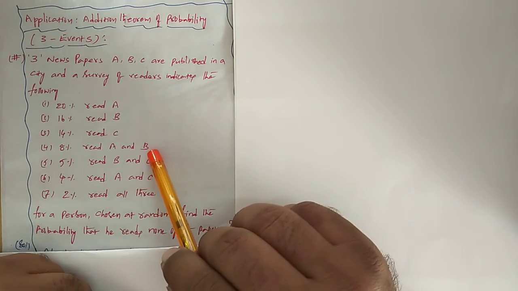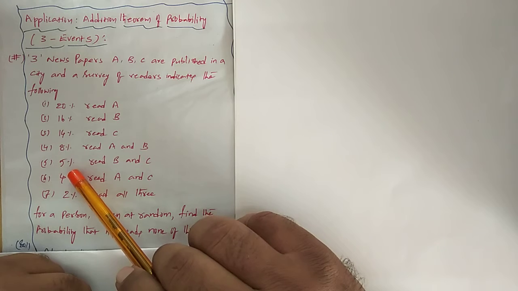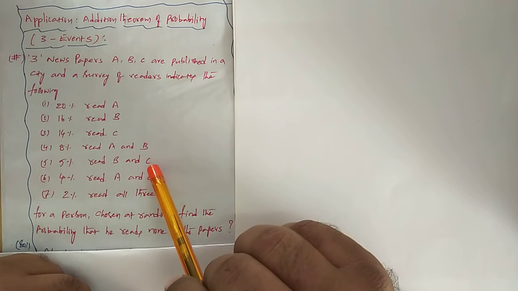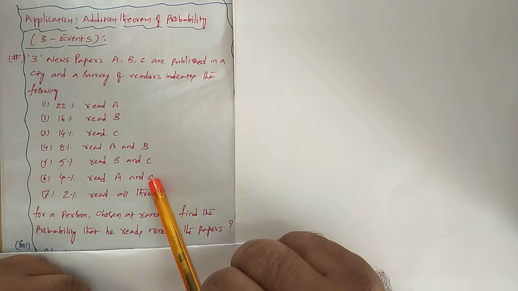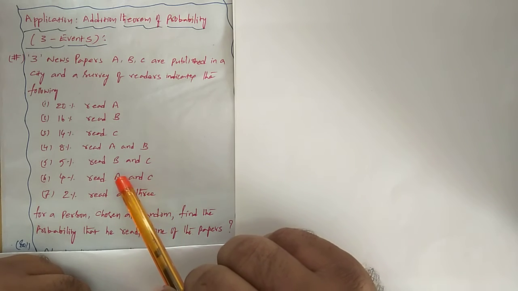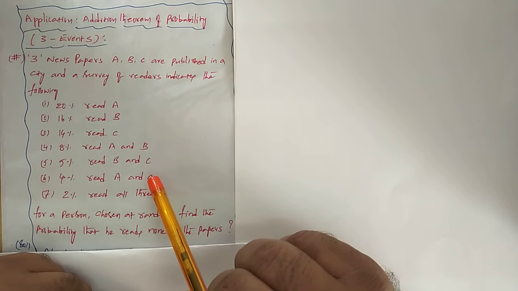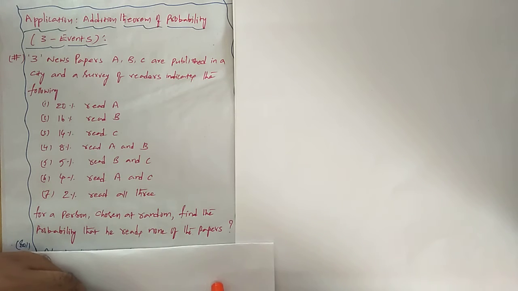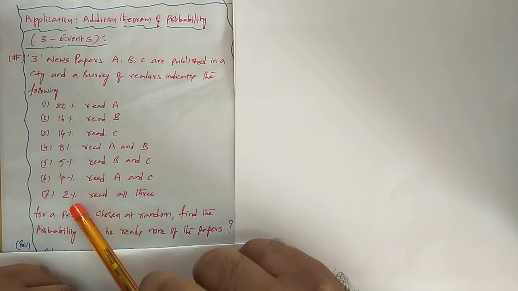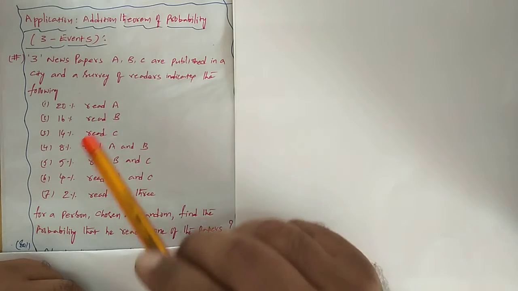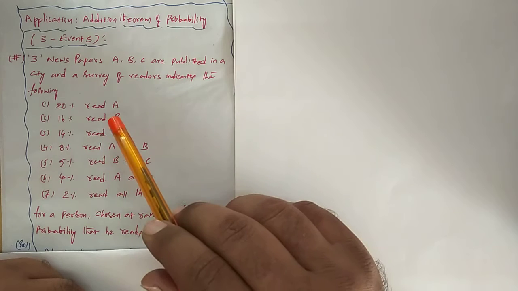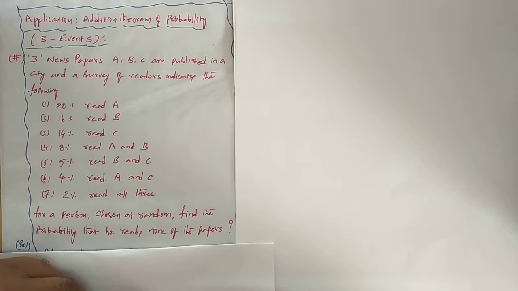A intersection B. 5% read B intersection C. 4% read A intersection C. Remember that A intersection C is equal to C intersection A. And 2% read all three. How do you write all three papers A, B, C? A intersection B intersection C.